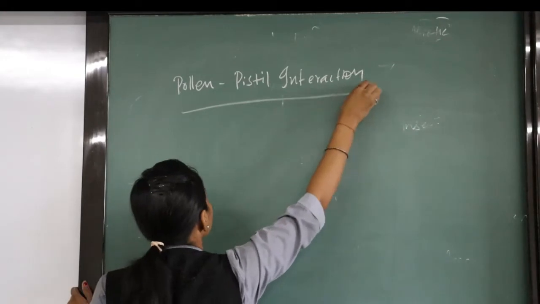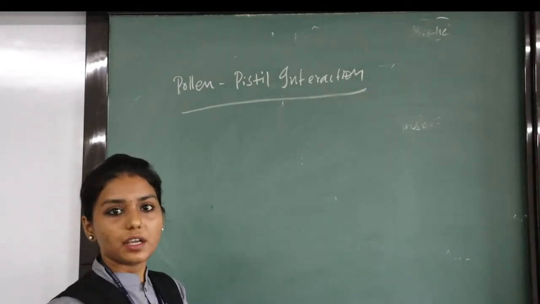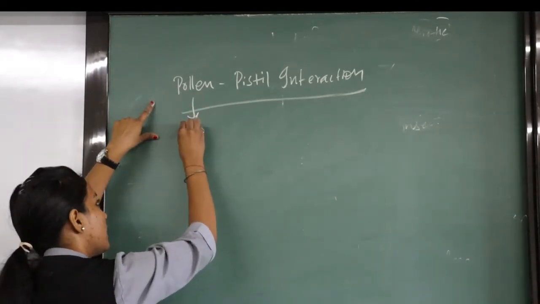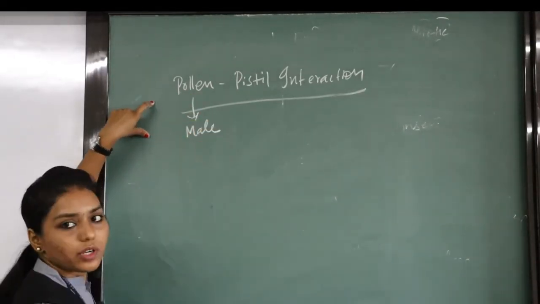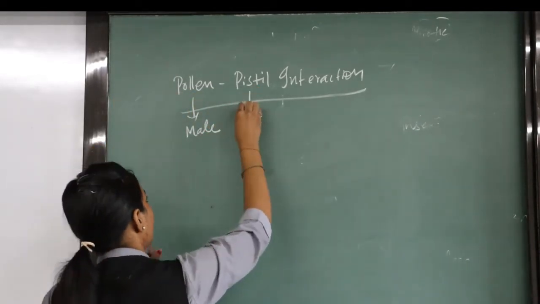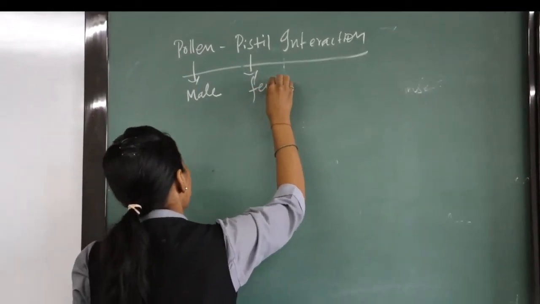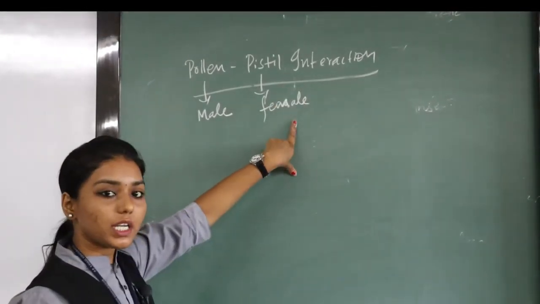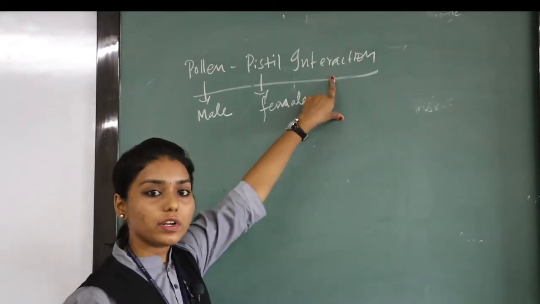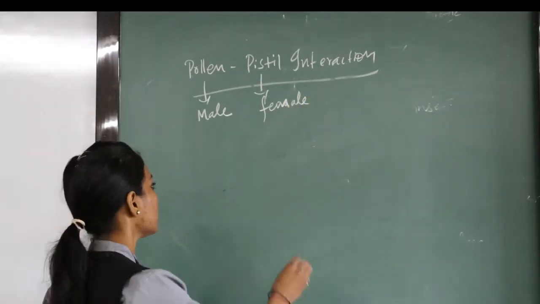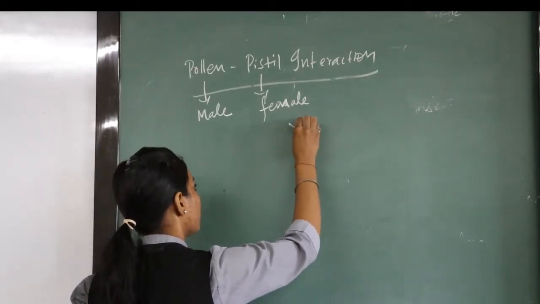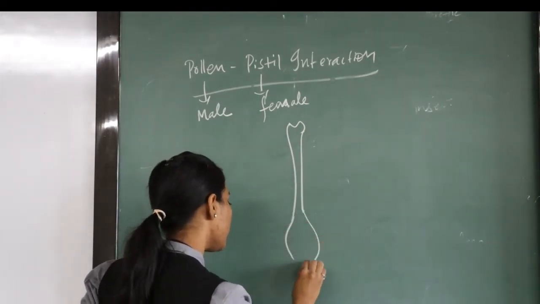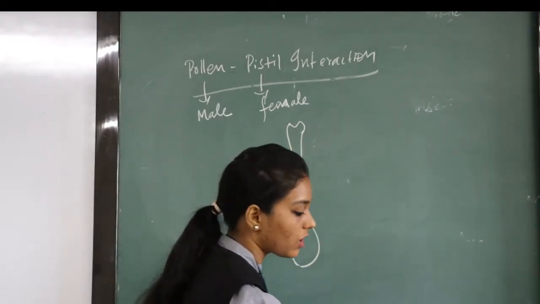Okay, I think this you have already studied in class 10, but the name was not given. Pollen is what? It is the male part of a flower. Pistil is what? It is the female part of a flower. So male and female parts of a flower will interact and then only the fertilization process will occur. Now I will draw the female part of a flower, wherein you will see that during this interaction pollen tube formation occurs.